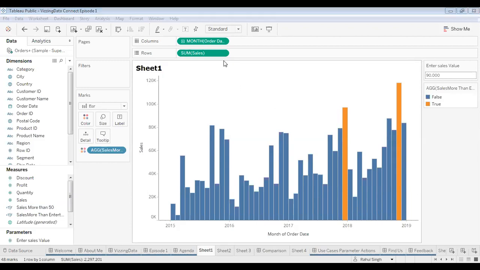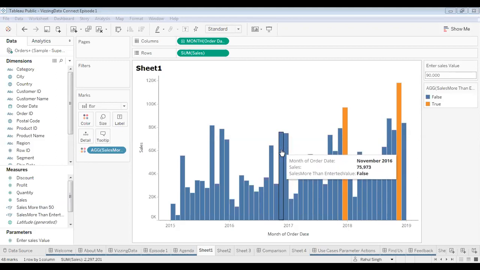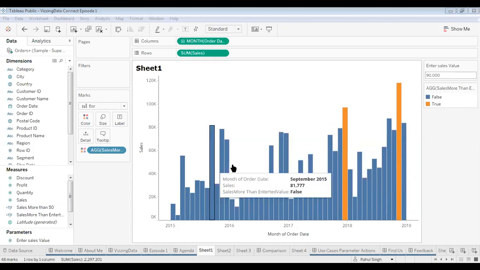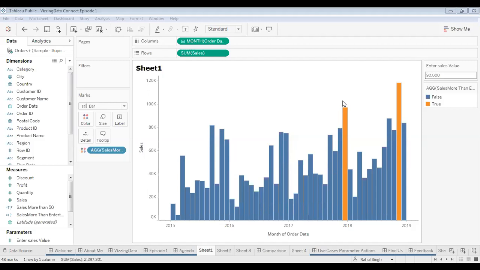Now the third thing that comes into place is parameter actions. With parameters, the user can enter the values over here, but still the user has to enter a value. So what if the user simply hovers over a bar, and then the bar gets differentiated as true and false? That is where parameter actions come into place, and using parameter actions eliminates the need for entering the value into the parameter. Just by hovering onto a particular bar, it acquires that value and then passes it on to the calculated field. So let's see how to do that.